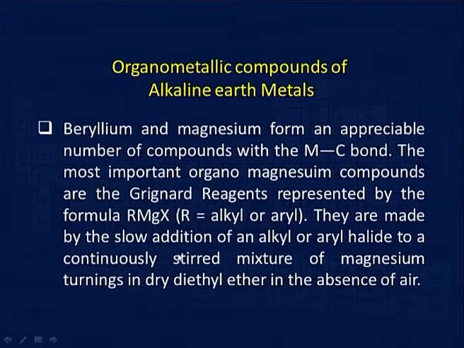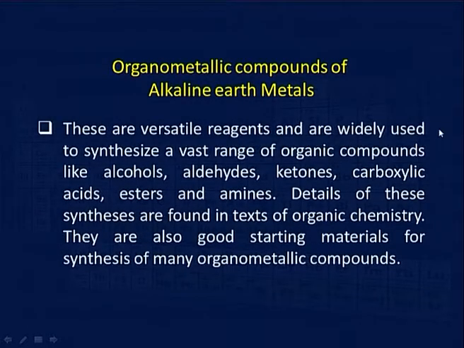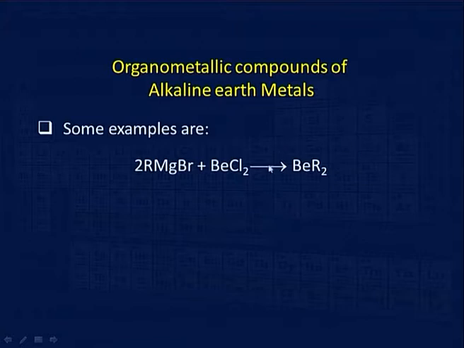They are made by slow addition of alkyl and aryl halide to a continuously stirred mixture of magnesium turnings in dry ether in the absence of air. These are versatile reagents and are widely used in synthesizing a vast range of organic compounds. I have already told you: alcohol, aldehydes, ketones, carboxylic acid, ester, amine. Details of these syntheses are found in textbooks of organic chemistry, and are not required to be justified here. Some examples, however, we can take is for the preparation of other alkyl compounds.